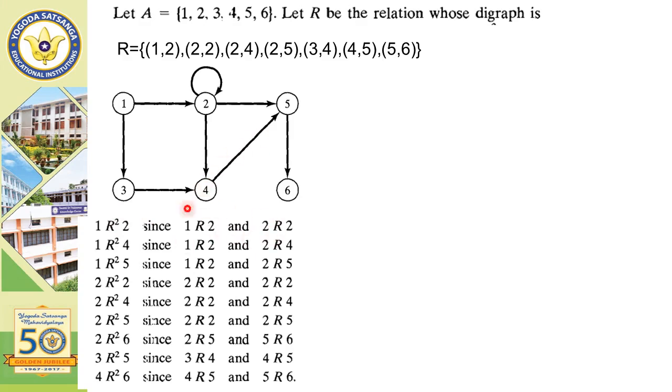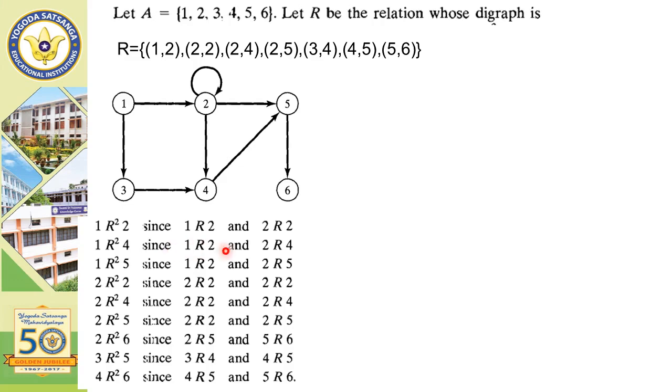When we calculate R to the power 1, the path length is 1. When we calculate R square, the path length is 2. That means from 1 to 2 there is a route with a path length of 2. We can reach from 1 to 2 in this way: 1 to 2, then again 2 to 2. Therefore the path length is 2. In this way, 1 R² 4. Why is it present?